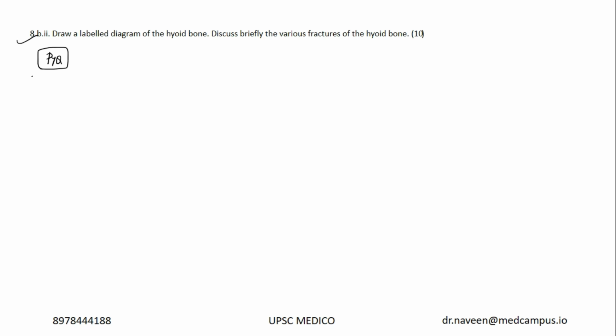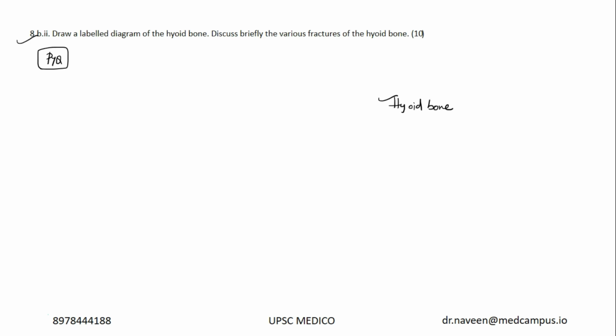And this is almost the last question in the exam. People got confused. Now, why is there suddenly a question on the hyoid bone? Because when you read strangulation and hanging, hyoid bone fractures are commonly seen in strangulation and hanging. The hyoid bone gets fractured at different areas. Now they're asking you what are the various fractures of the hyoid bone, and they're asking you to draw a